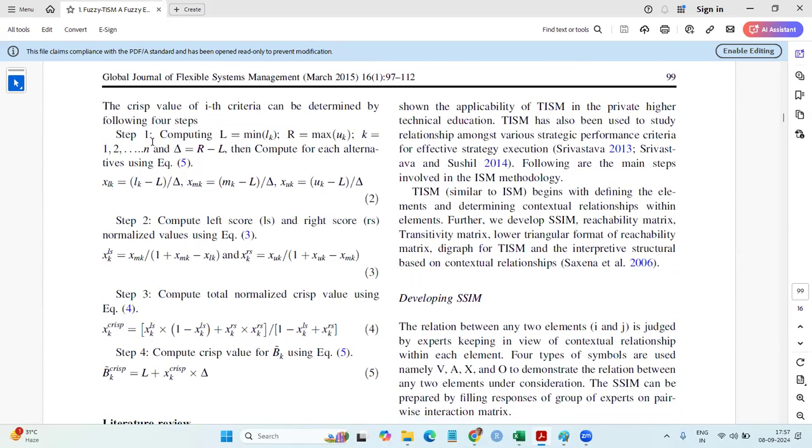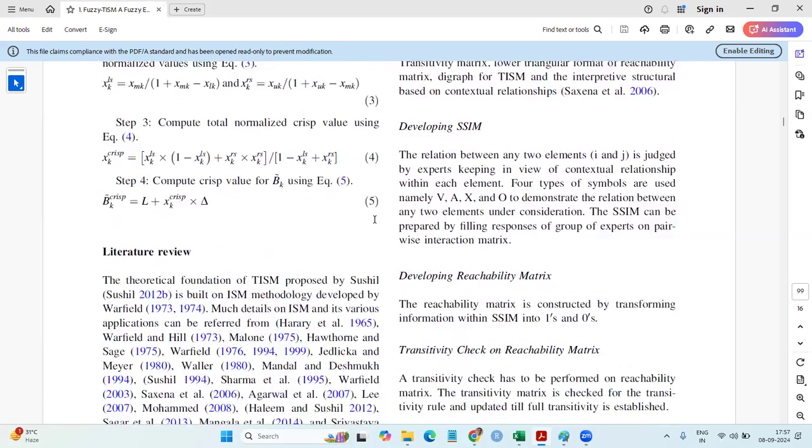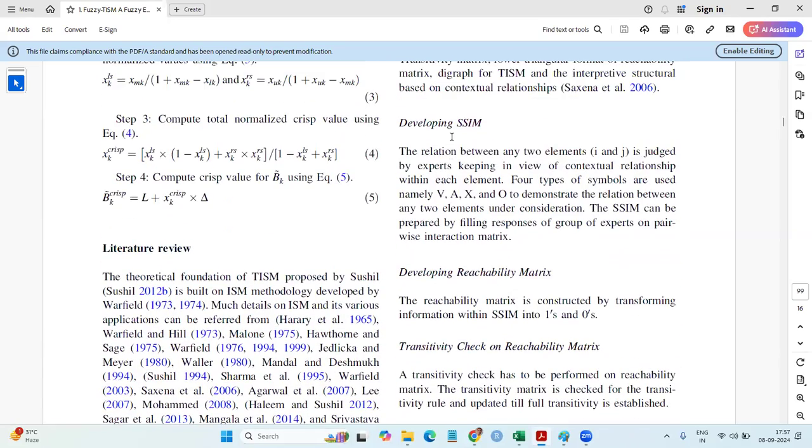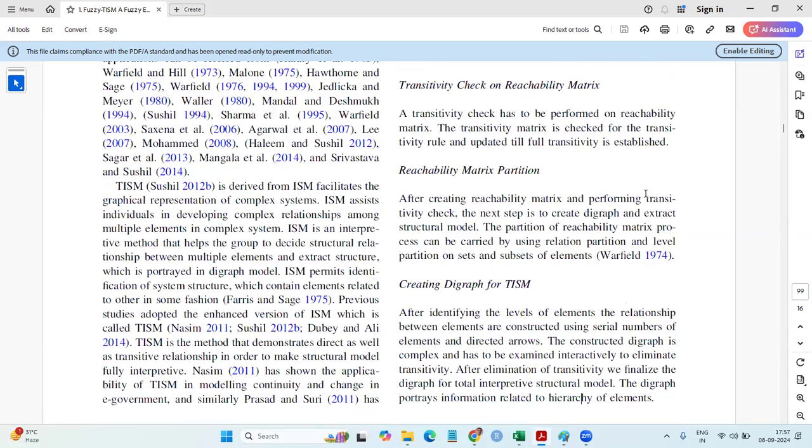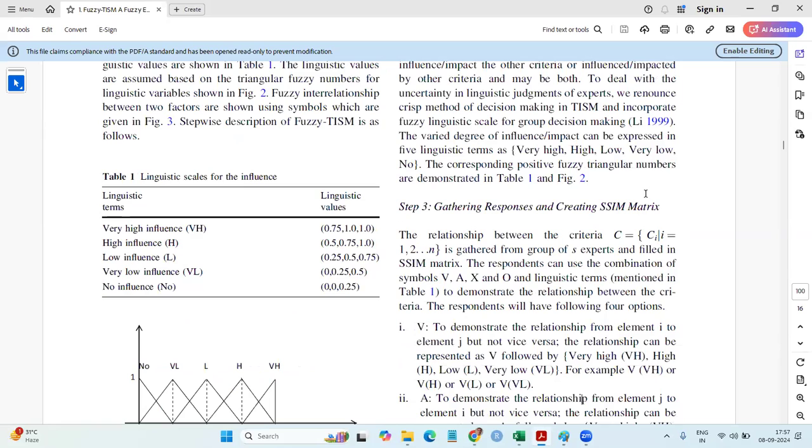These are the formulas given. I have taken them in the Excel file from this particular screenshot. Step number 1, beautifully explained. Step number 2, step number 3, step number 4. Then they said, okay, let's start with the same Vexo framework. In the Vexo framework, when you go for the fuzzy, you need to make certain changes in the calculation.